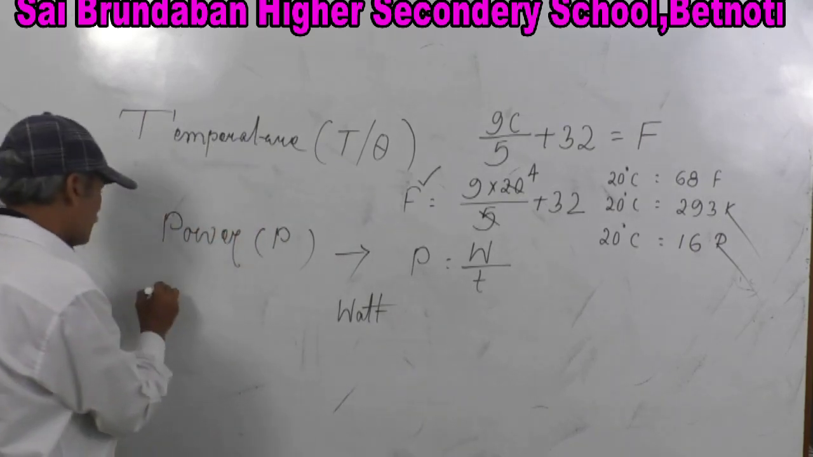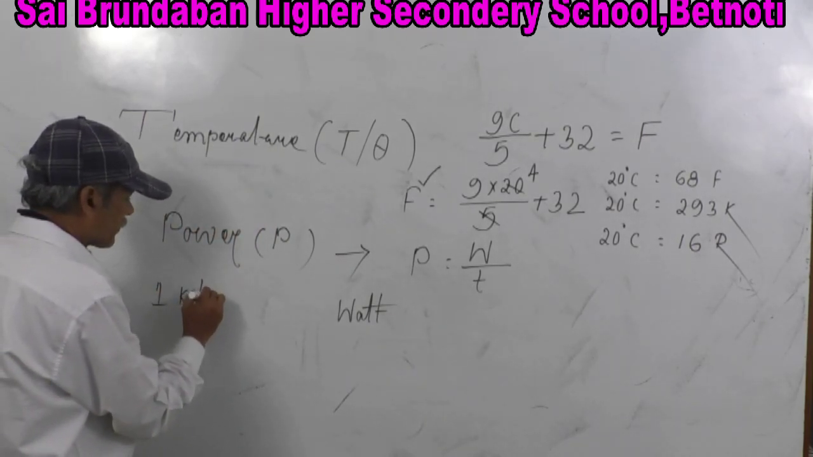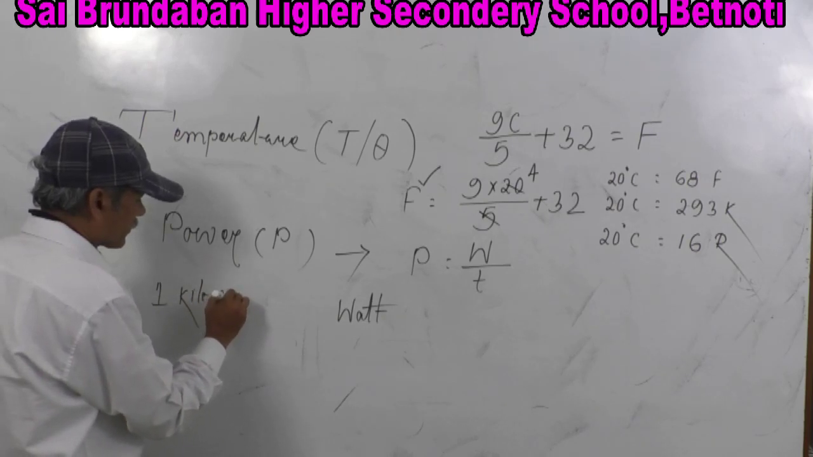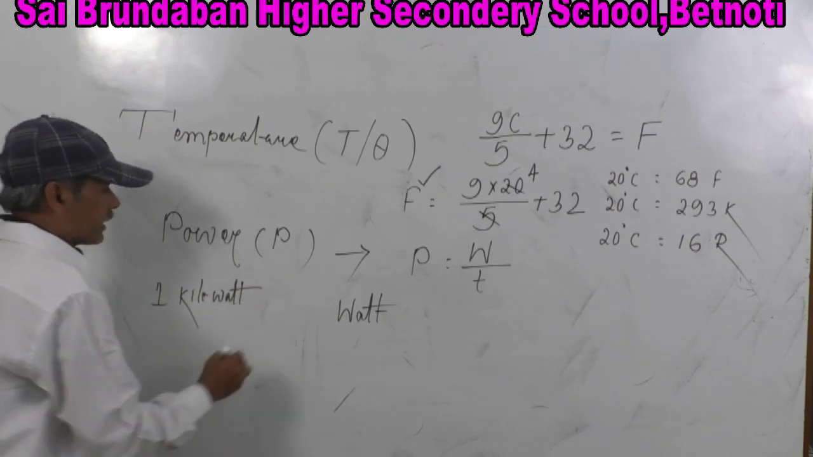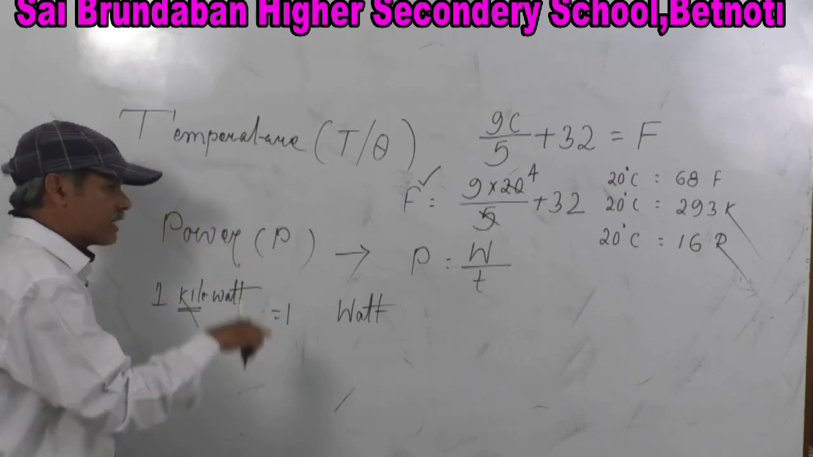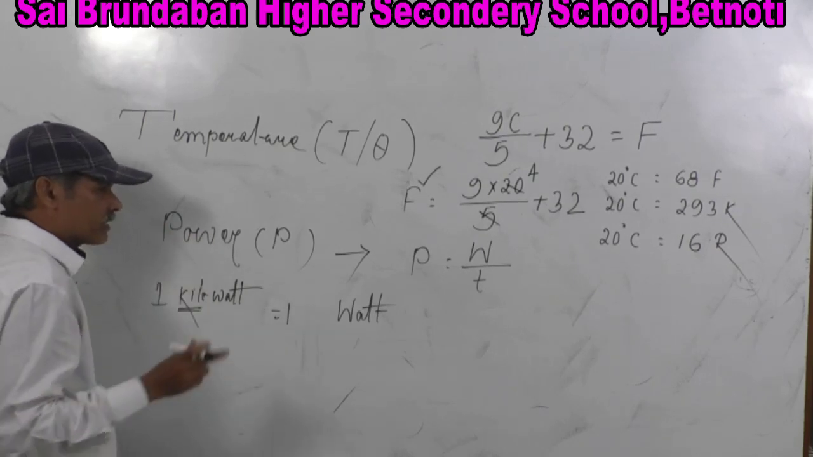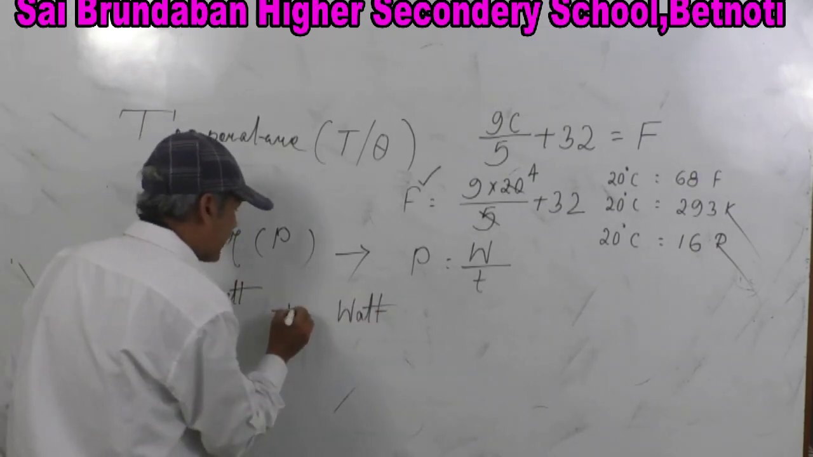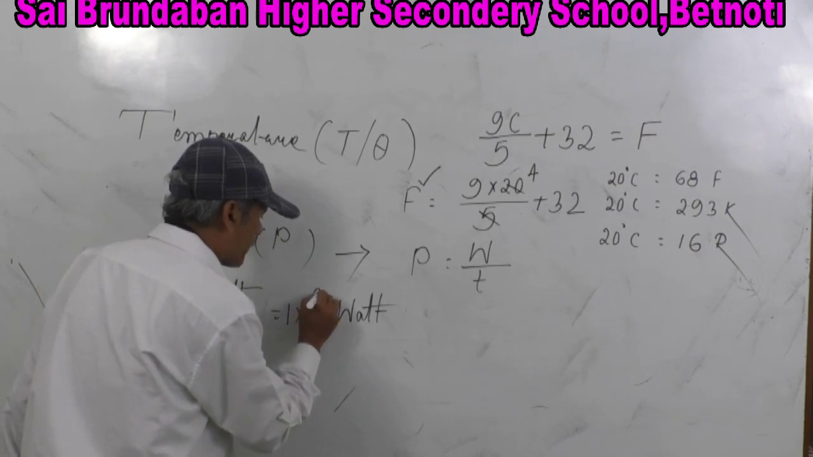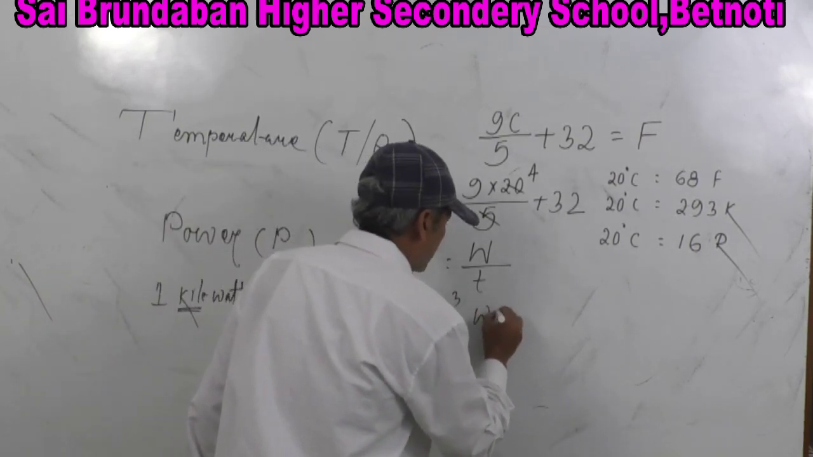So now, 1 kilowatt is how much watt? Here it is written kilo. Earlier I told you, what is the numerical value of kilo? Kilo means 1000, 10 to the power 3. So now it is 1 into 10 to the power 3 watt. So how much watt is it? 10 to the power 3 watt.